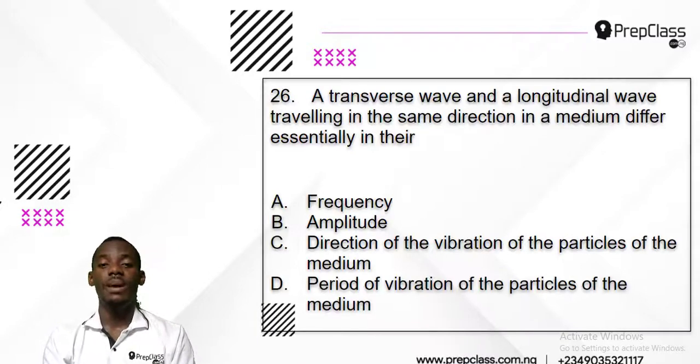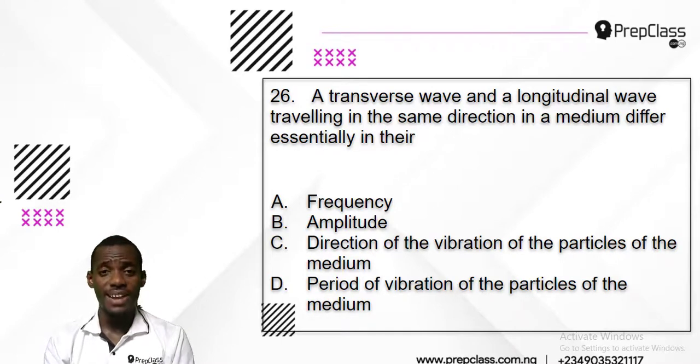Now in this edition we shall be looking at number 26 to number 30, and we shall be clarifying it. Number 26 says a transverse wave and a longitudinal wave travelling in the same direction in a medium differ essentially in their what? This question is simply asking what is the difference between transverse wave and longitudinal wave.